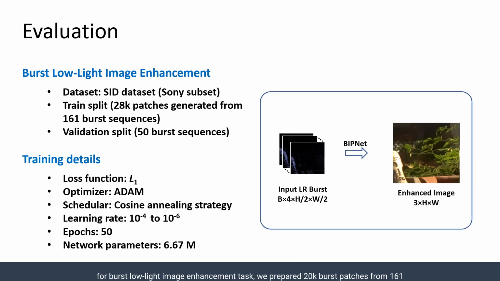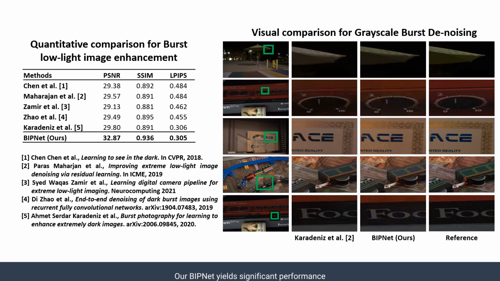For burst low light image enhancement task, we prepare 28,000 burst patches from 161 burst sequences of training split of SID dataset. Our BIPNet yields significant performance gain of 3 dB over the previous best method on SID dataset. Similarly, the visual examples provided in the figure also show the effectiveness of our approach.